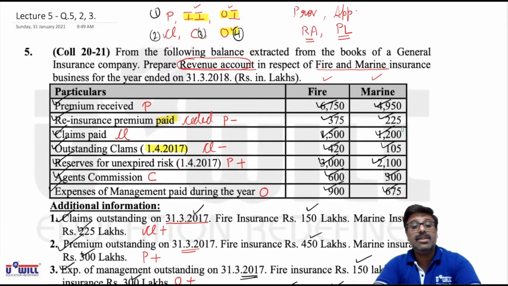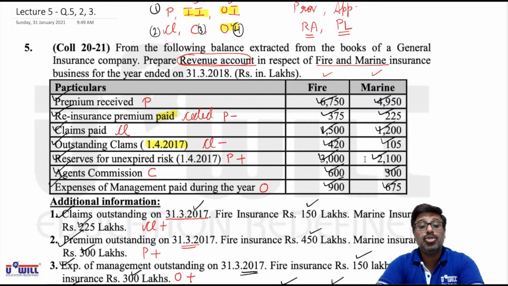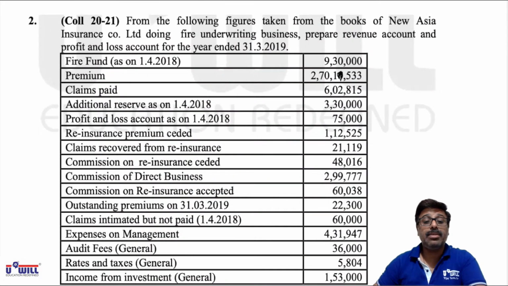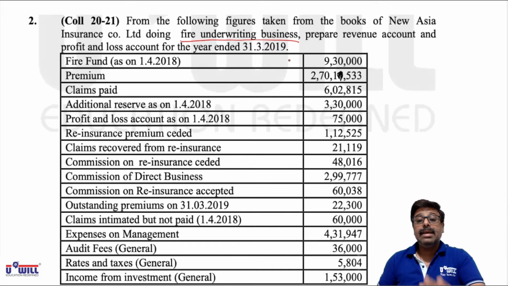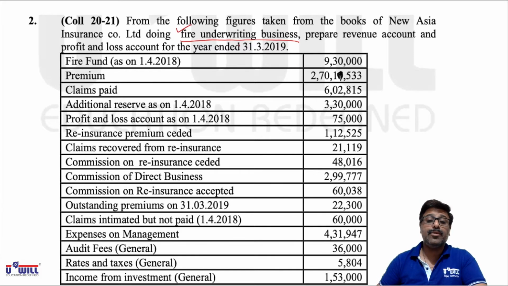Question 5 was exclusively related to revenue account only, but question 2 and 3 are related to revenue account plus profit and loss account. All of you take out question number 2 of your study material. Look at question number 2. Be attentive, everyone. From the following figures taken from the books of New Asia Insurance Company, doing fire underwriting business, underline this. Only fire business, only one column of amount is required. Unlike the previous question, here we don't have two businesses, fire and marine. Everything is related to only one business, that is fire.